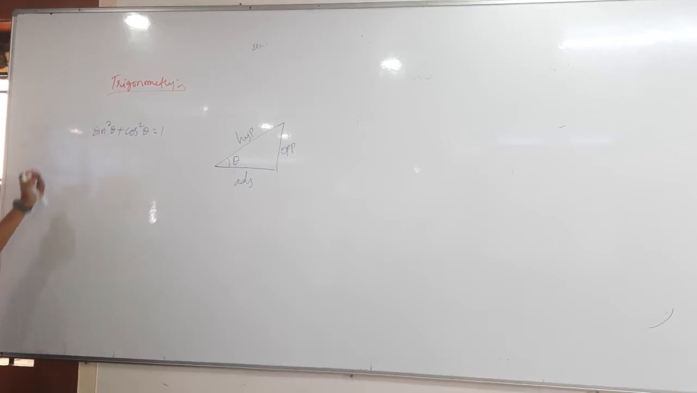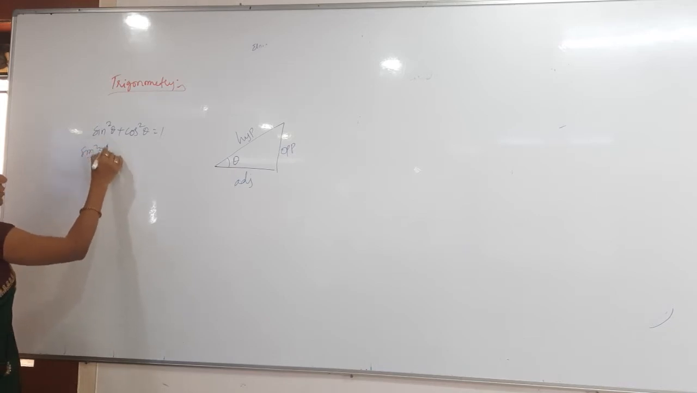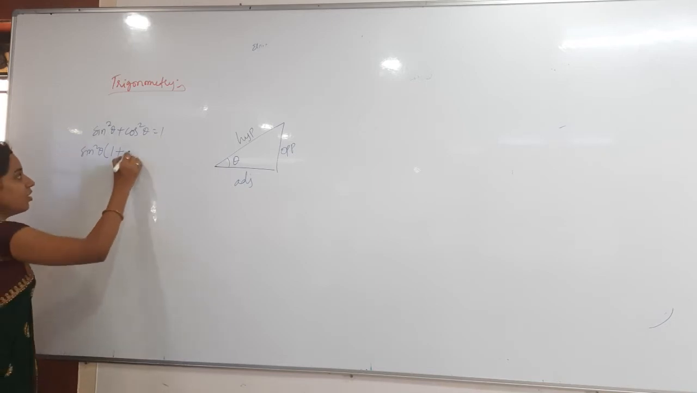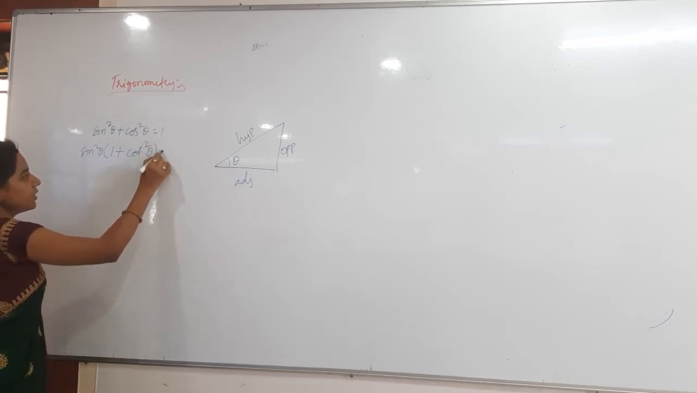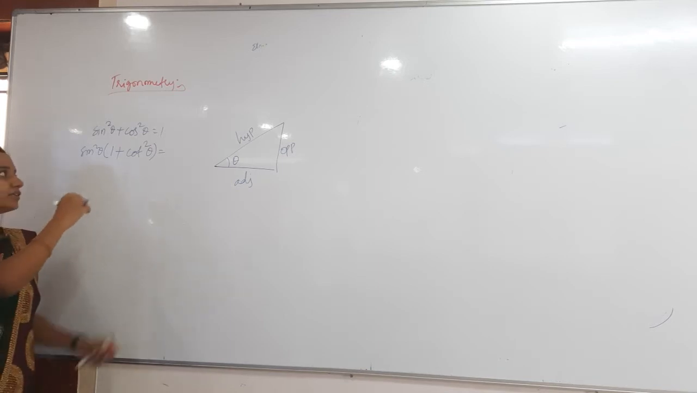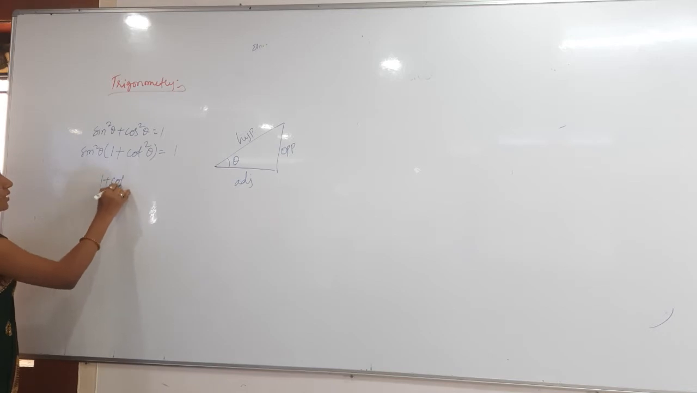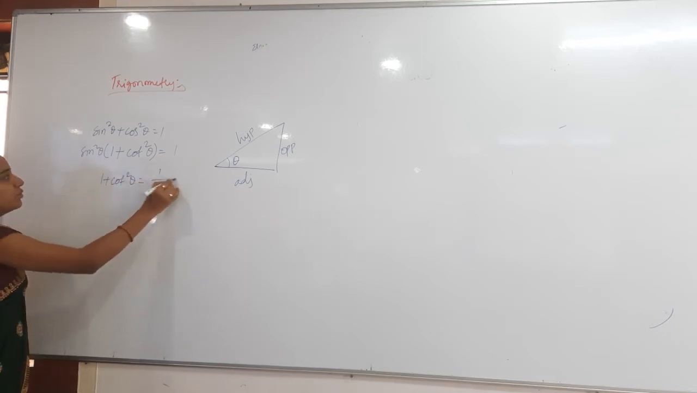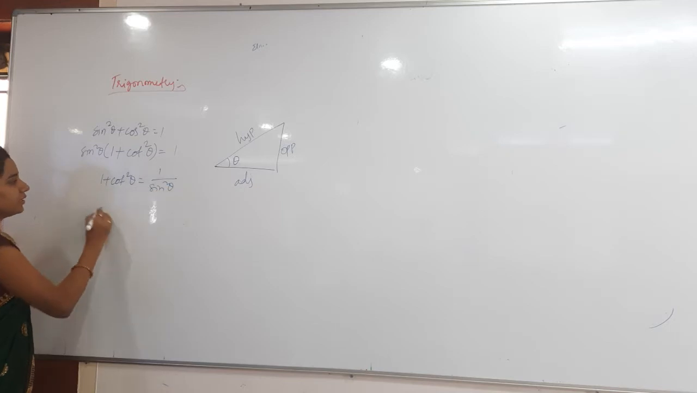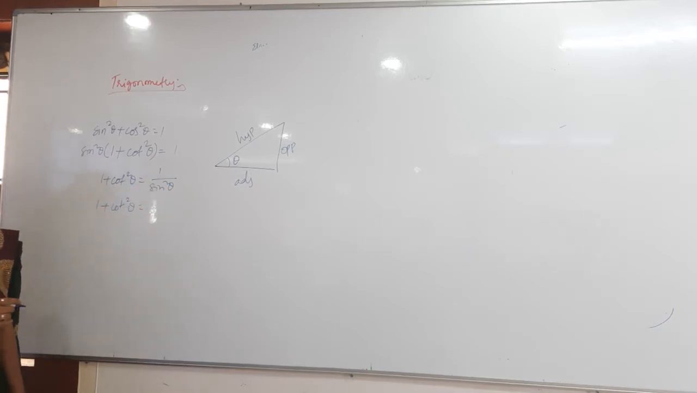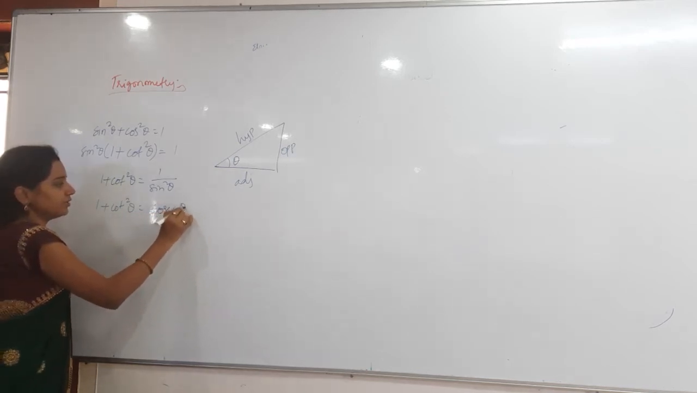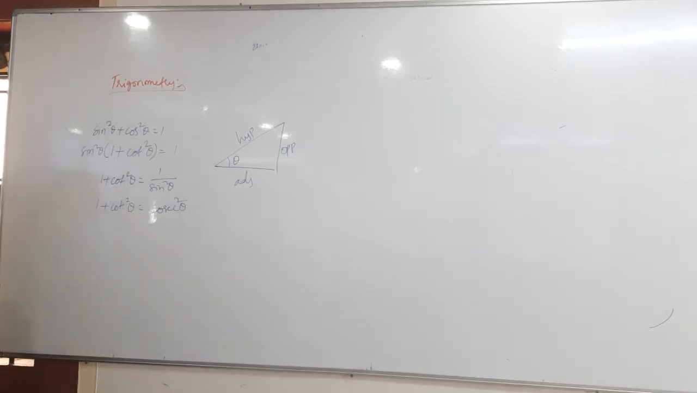Whenever I take sin square theta common here, then what can I get? If I take sin square theta common, then what will I get here? 1 plus cos by sin. Cos by sin is nothing but cot, so cos square by sin square is cot square theta. 1 plus cot square theta is equal to 1 by sin square theta, which is cosecant square theta. That is one of the relations we got.